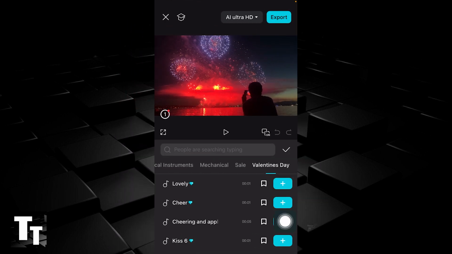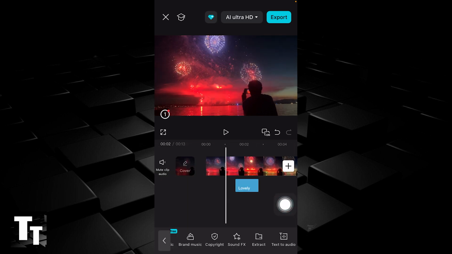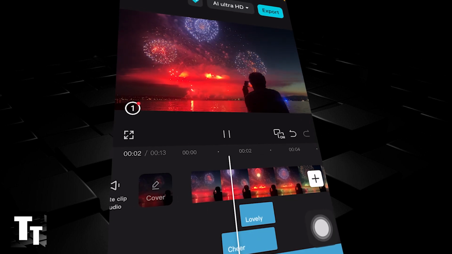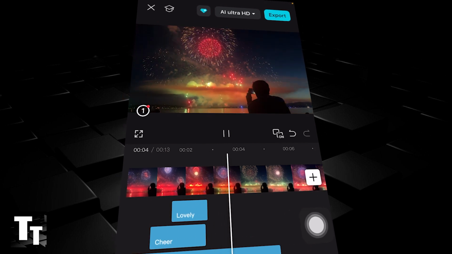If you're happy or satisfied with the Valentine's Day sound effect, click the plus icon on the right-hand screen. See, it has been added on the free CapCut Mobile timeline. Is that it, after completely for free?